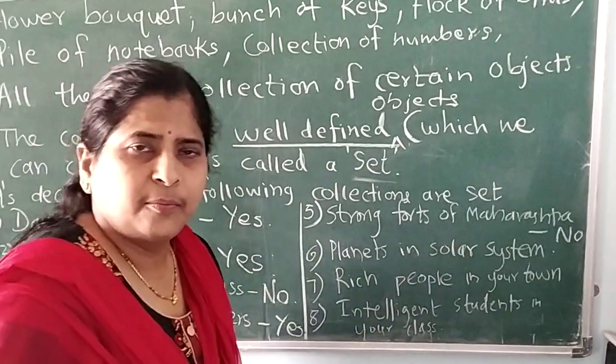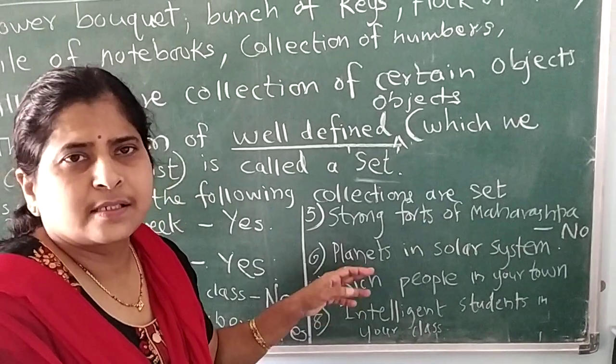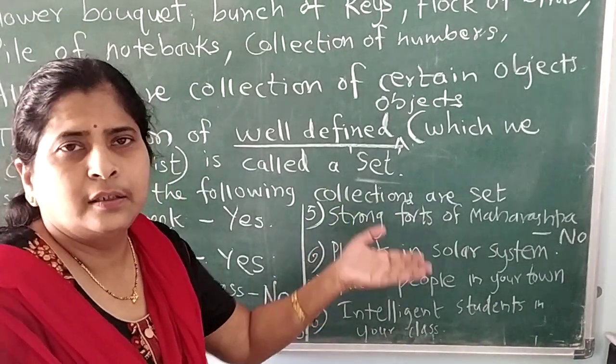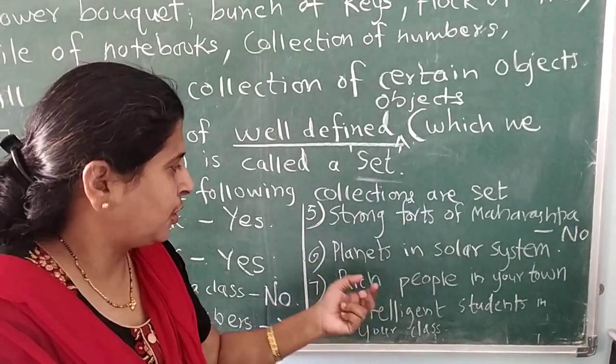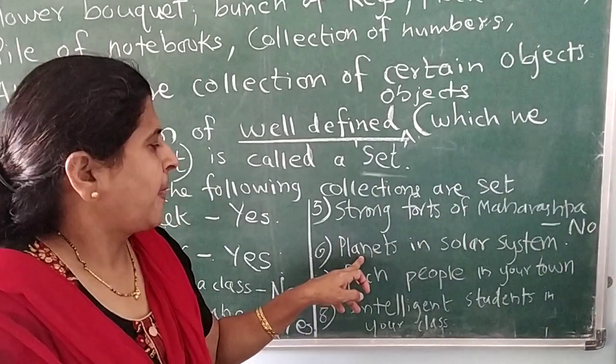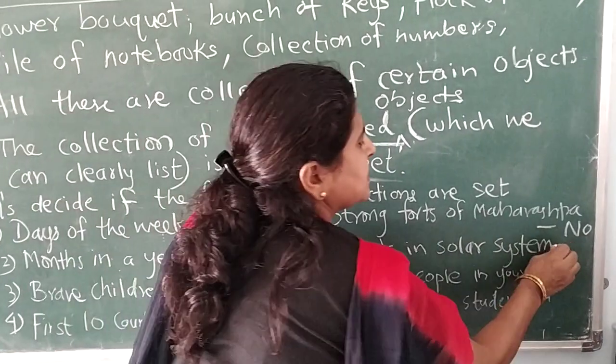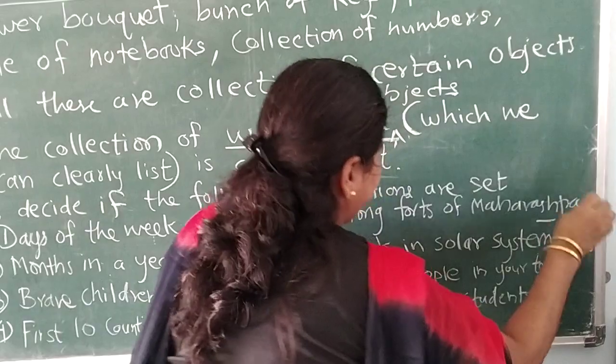Planets in the solar system. Again, in our solar system we know the planets are Mercury, Venus, Earth, Mars, Jupiter and so on. So we can clearly tell which objects will come under this group. So yes, it is a set.